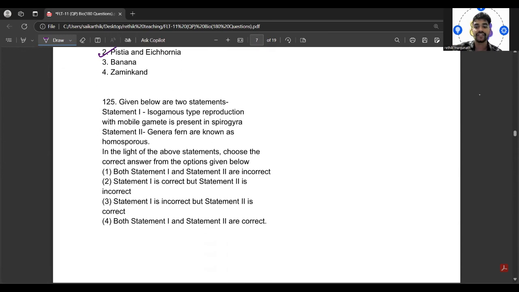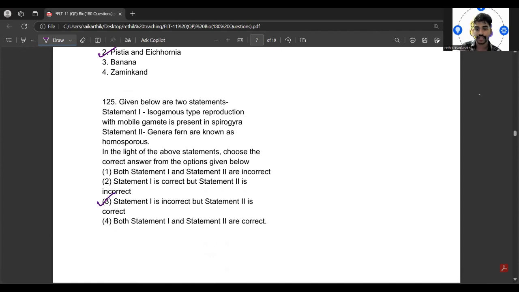Okay, so 125. Statement 1: isogamous type reproduction with motile gametes is present in Spirogyra. Statement 2: the genera fern are known as Homo sapiens. So out of these two, what would be the correct one? Right, 125 would be option 3.